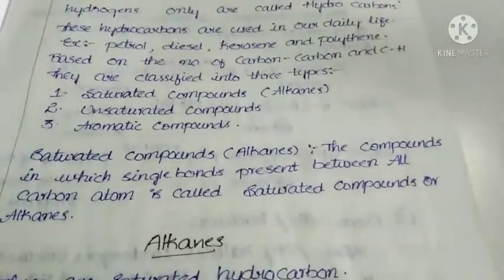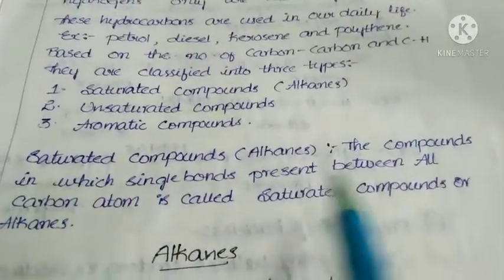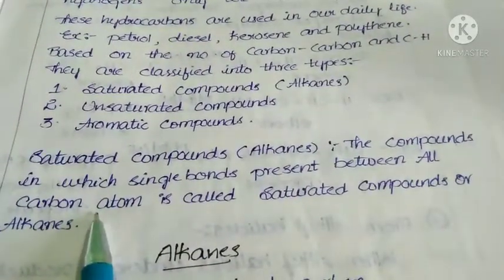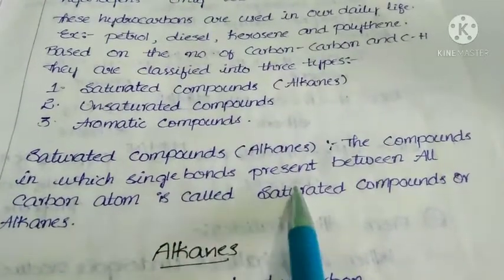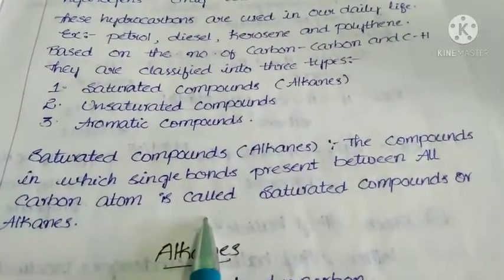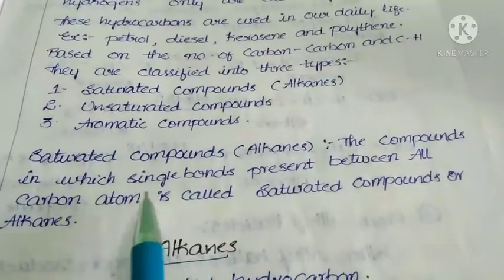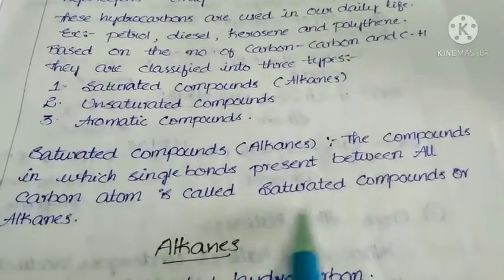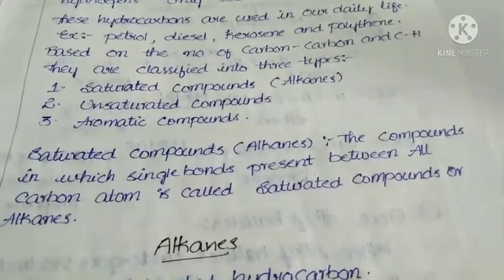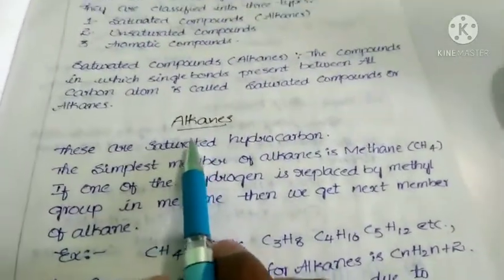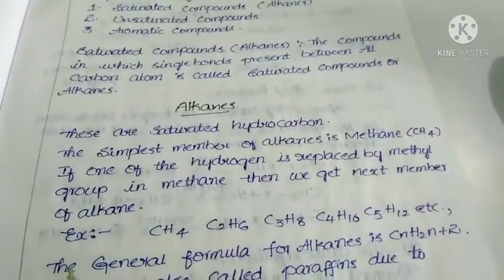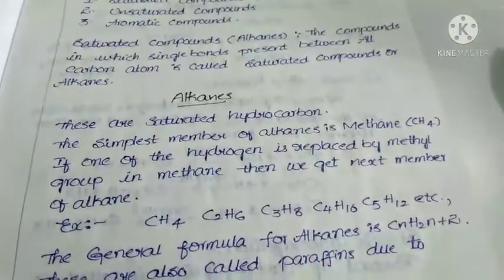See, what are saturated compounds? The compounds in which single bonds are present between all carbon atoms are called saturated compounds. Those are also called alkanes. Now our topic is what? Alkanes. These are saturated hydrocarbons.